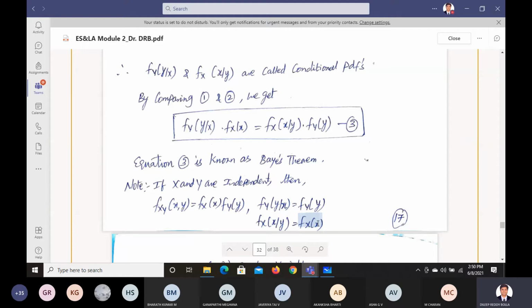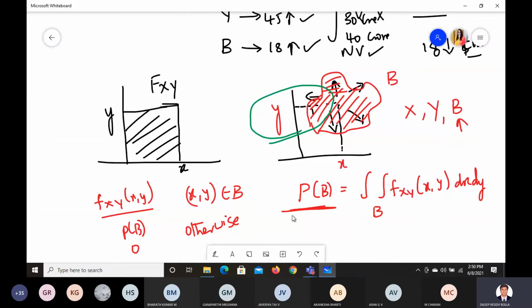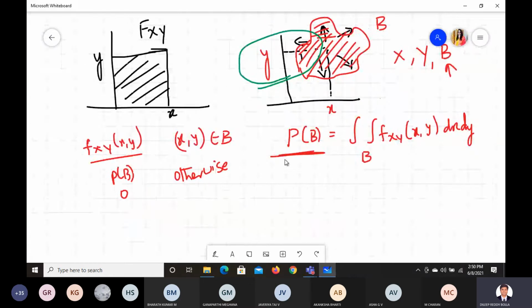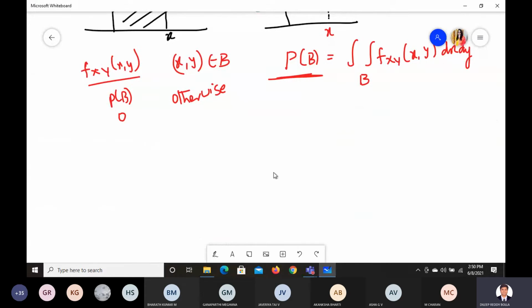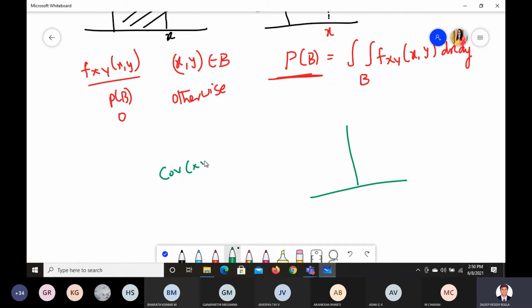When they are independent, if you see this graph here, there are no values matching. Why is it called independent? If the covariance of x and y equals 0, then we can call it independent.